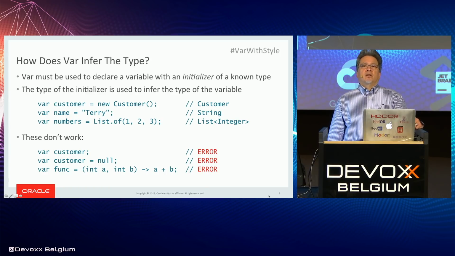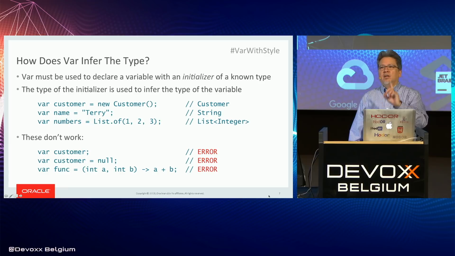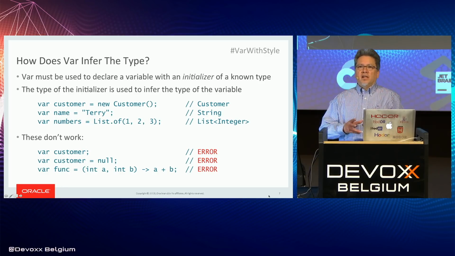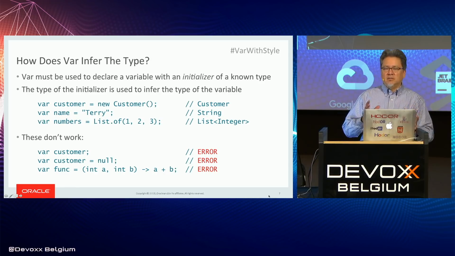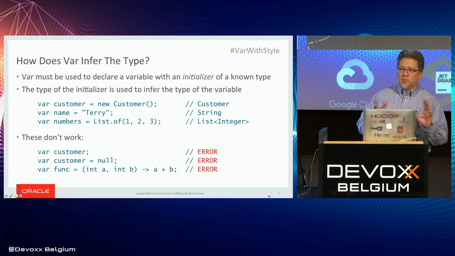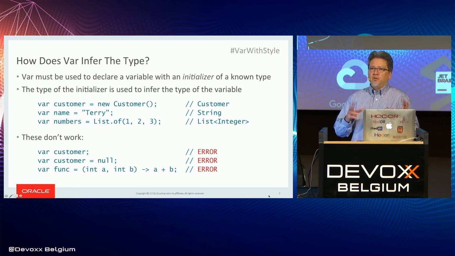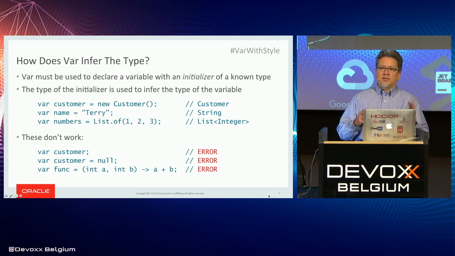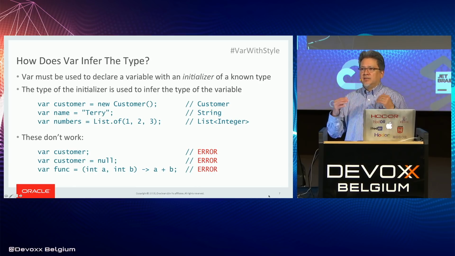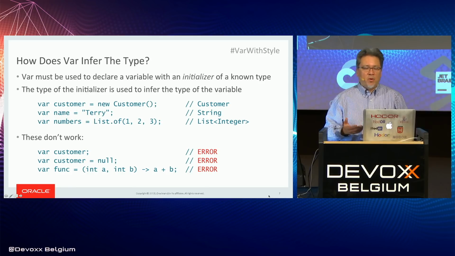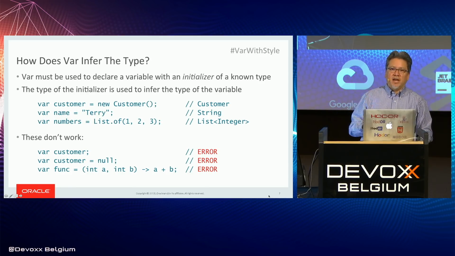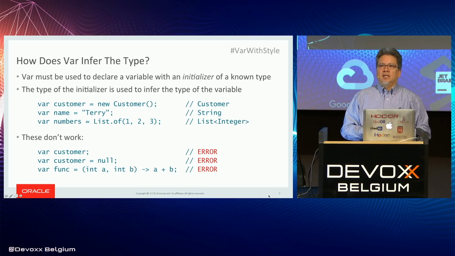var customer; there's no initializer. It's a compile-time error. var customer = null. Now, earlier I said the initializer has to have a well-defined type. So what's the type of null? Well, there's a bunch of type system voodoo in the language spec. There's actually a null type, which you cannot write, and it's the subtype of all types. But that's really not important. The point is that there's no specific type that null has.